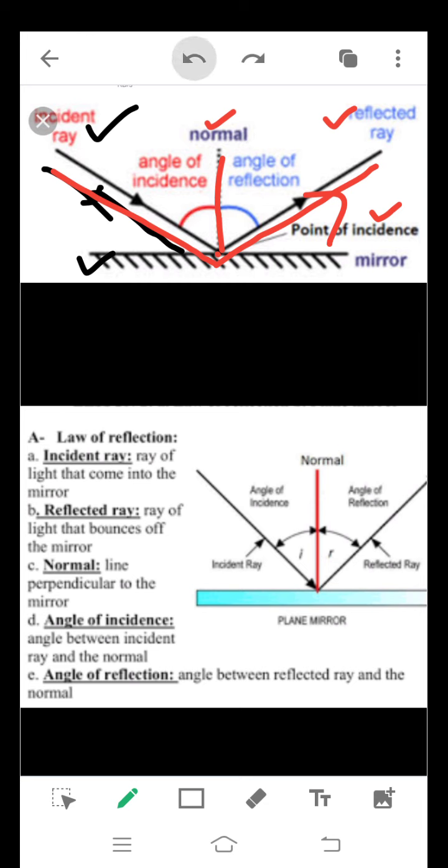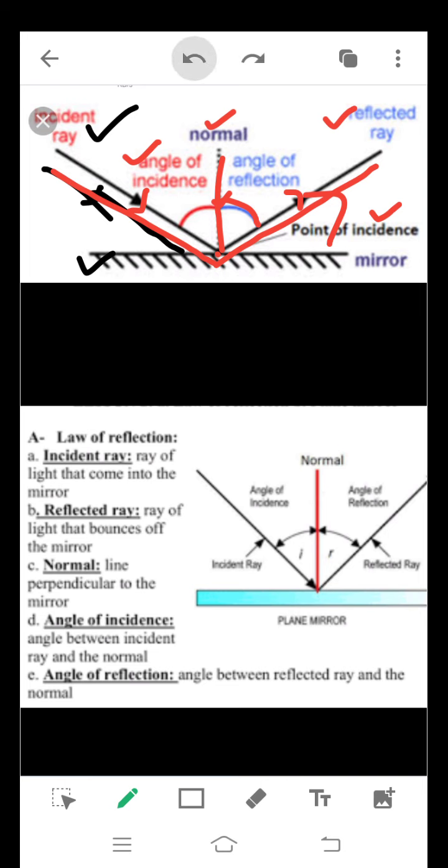These two angles are termed the angle of incidence and the angle of reflection. The angle of incidence is the angle formed by the incident ray and the normal. And the angle of reflection is the angle formed by the reflected ray and the normal.